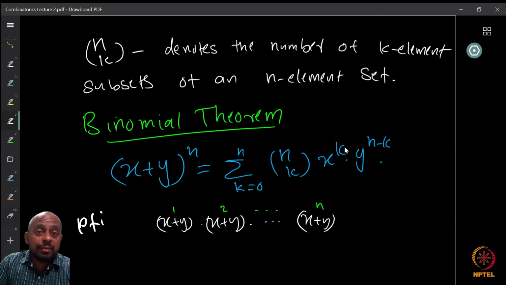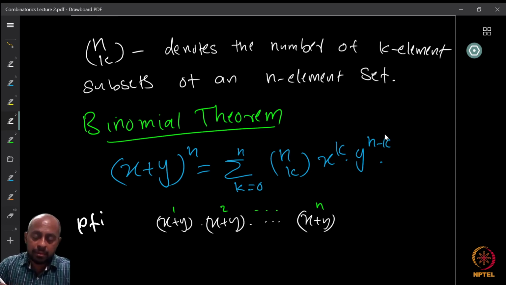Now, how many of these are there? If you want to write them out, there are going to be many terms coming here, so we don't want that. We want to write them together. All the similar terms I can put together. But how many of them are there? The binomial theorem says that precisely n choose k terms of the form x raised to k, y raised to n minus k are going to be there.